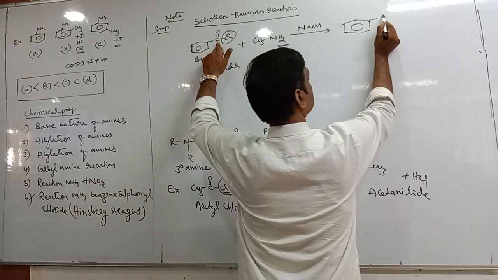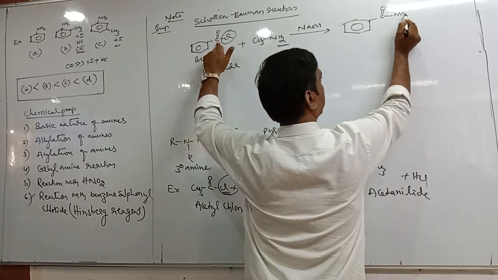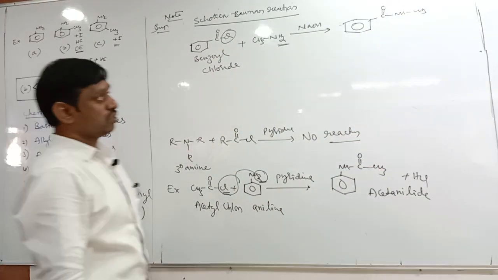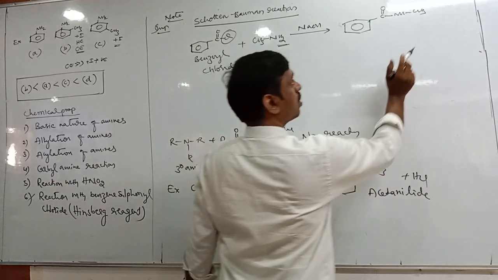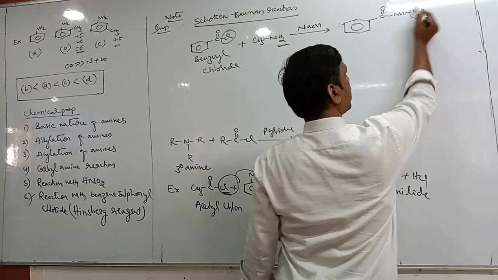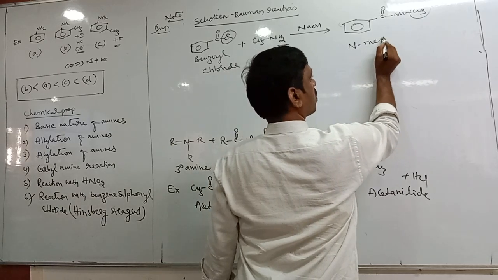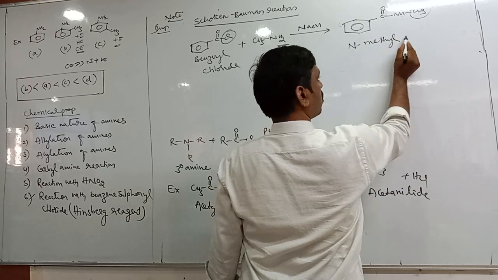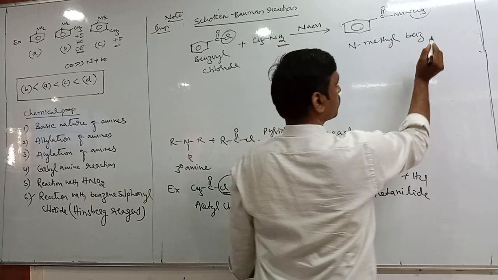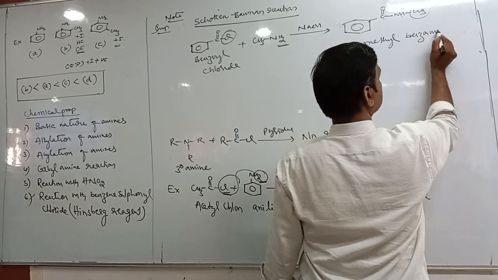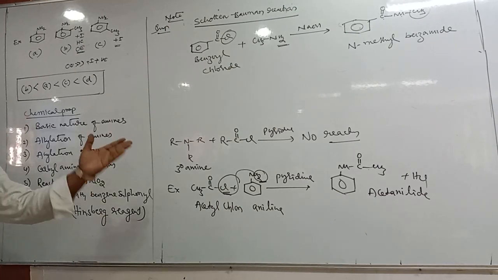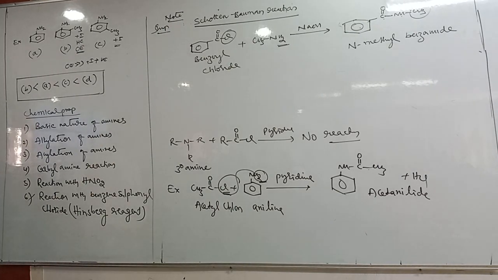Then the product is the benzene ring, C double bond O, then NHCH3. Can you tell me the name of this compound? It is N-methyl benzamide, like acetamide, benzamide. So this is the acylation of amines.